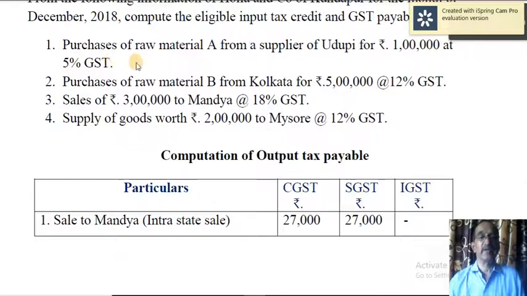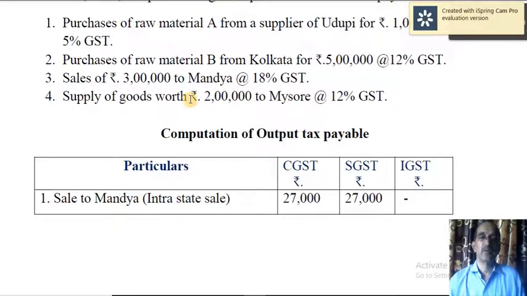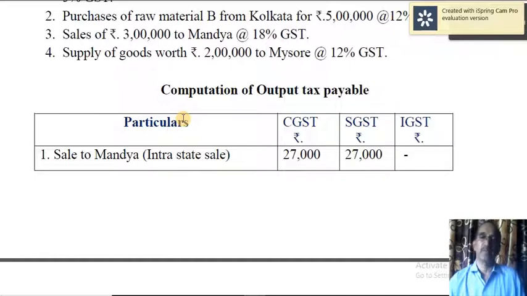5% is divided into 2.5% CGST and 2.5% SGST. This is supply, sale. So 3 lakh to Mandya. Mandya is in Karnataka only, and therefore intra-state supply. So 18% is divided into 9% and 9% CGST and SGST respectively. Supply of goods worth rupees 2 lakh to Mysore. Again, this is intra-state supply. So 12% is divided into 6% CGST and 6% SGST. Now let us go ahead with the computation of output tax, input tax, and the net tax payable.